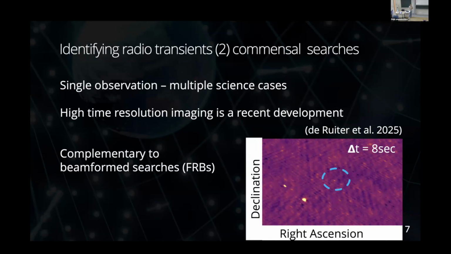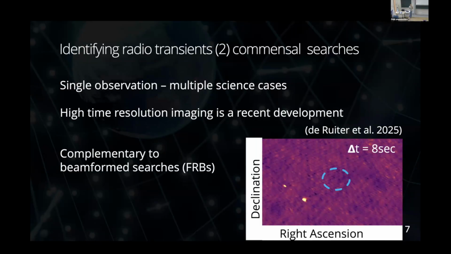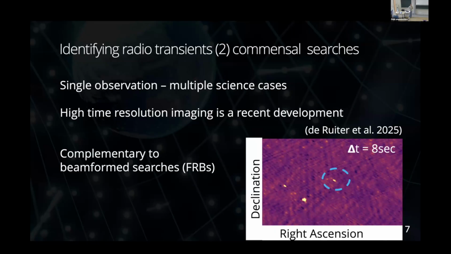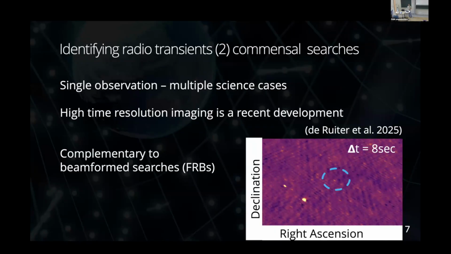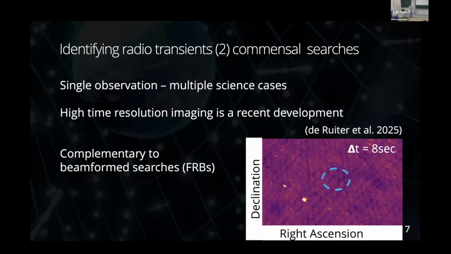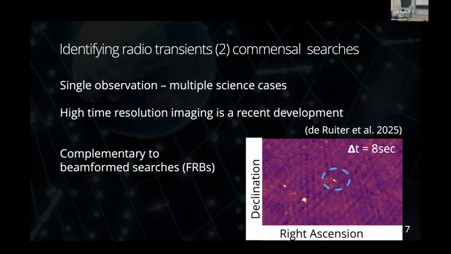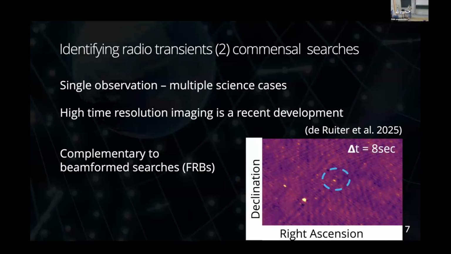I want to highlight the high time resolution imaging aspect of things, which is a really recent development in the radio. So if we have that 8-hour observation, we can now divide those 8 hours up in 8-second snapshots. Something that has maybe been done for a long time at other wavelengths, but this is really a computational challenge at radio wavelengths. But it allows us to do things like what's shown in the GIF and really find things that show flares in the radio with the duration of only a minute or so.